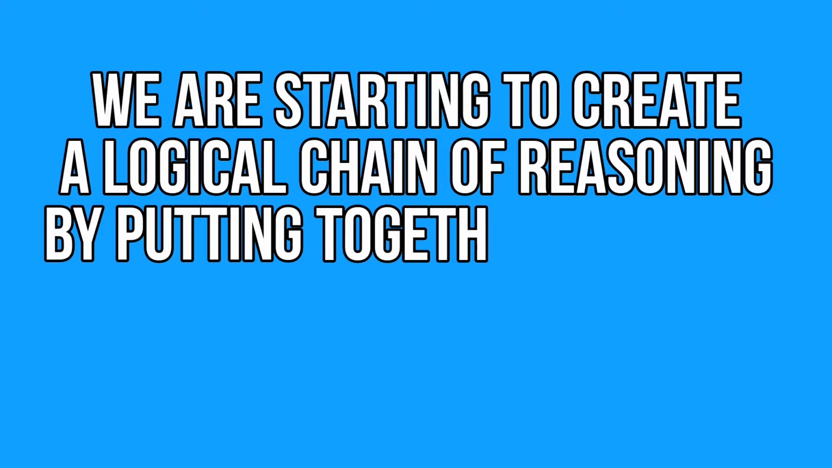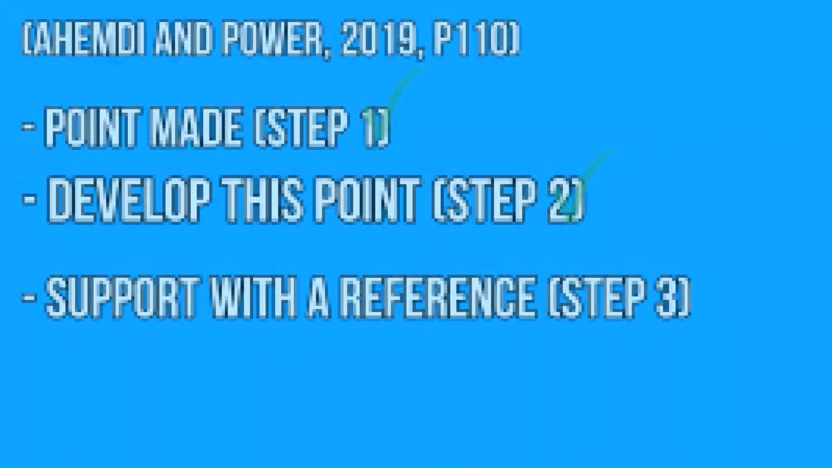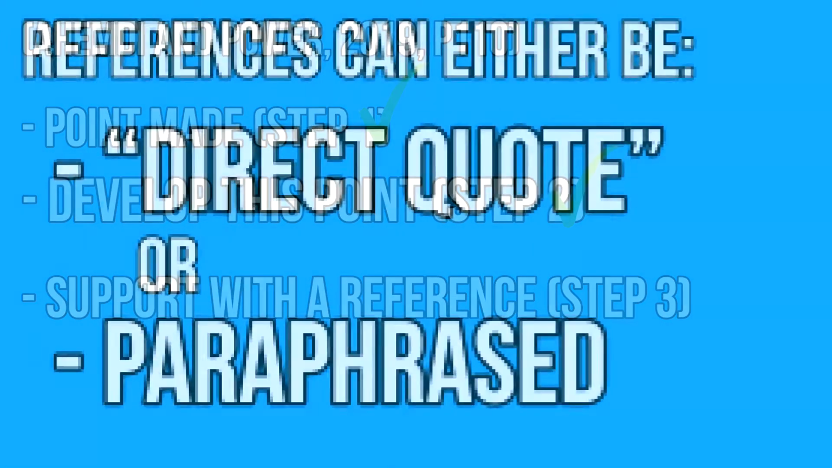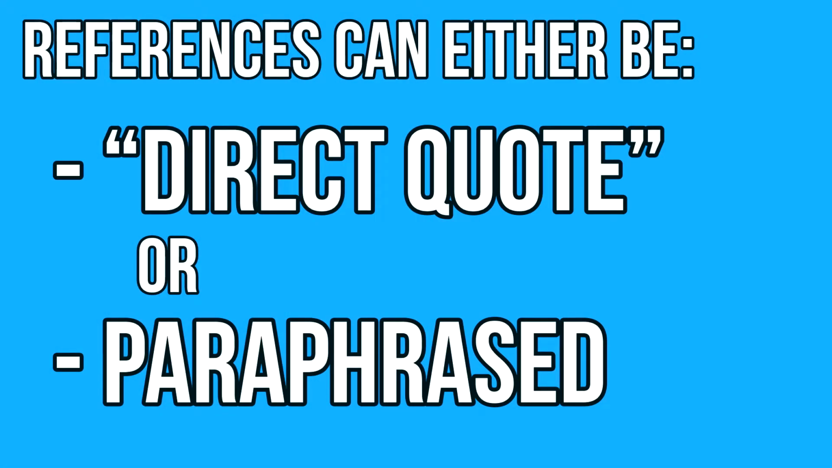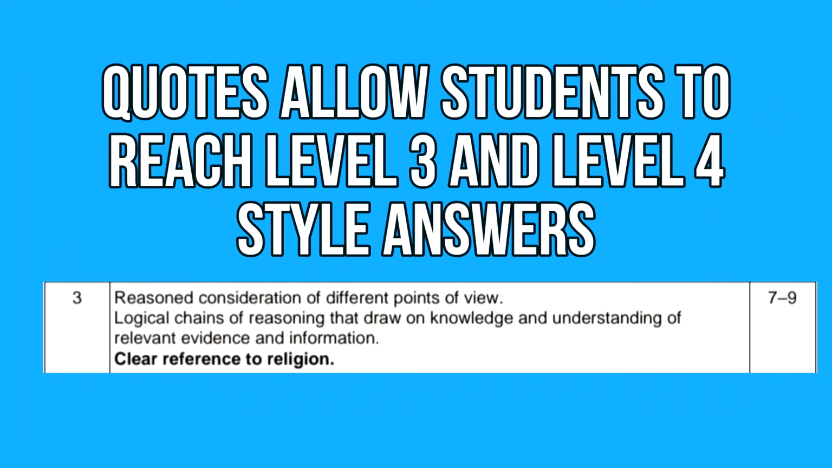Therefore, we are beginning to create a logical chain of reasoning, which we can then support with a reference. This can either be a direct quote or a paraphrase. For example, we could say, this is because Buddha said, the world is afflicted by death and decay, but the wise do not grieve, having realised the nature of suffering. By using this quote from earlier in the video, we can attain between 7 and 9 marks between our 2